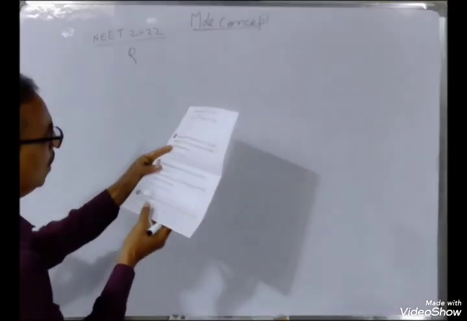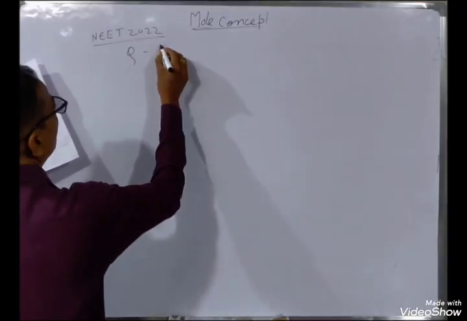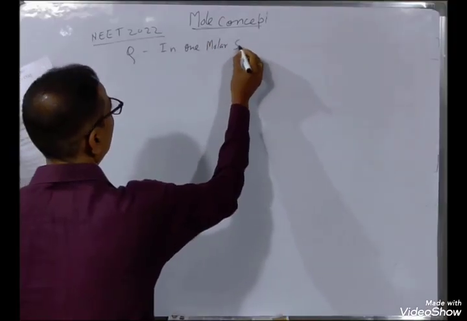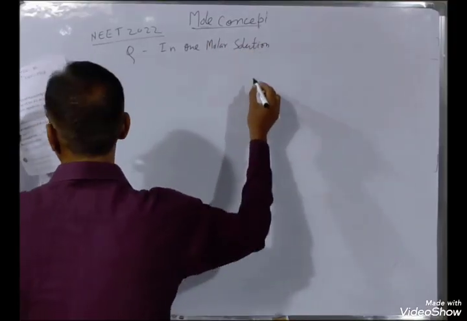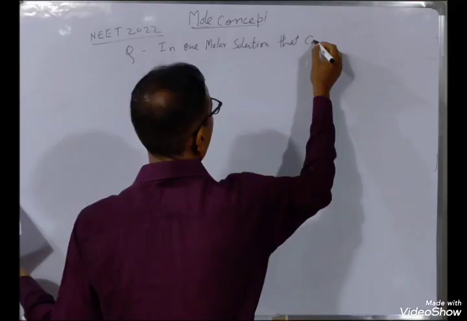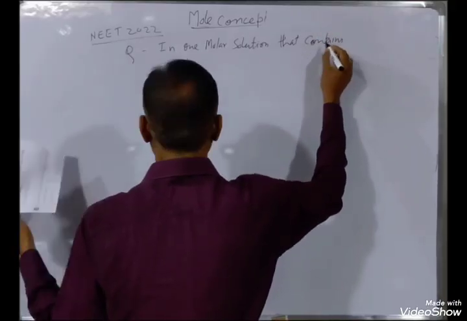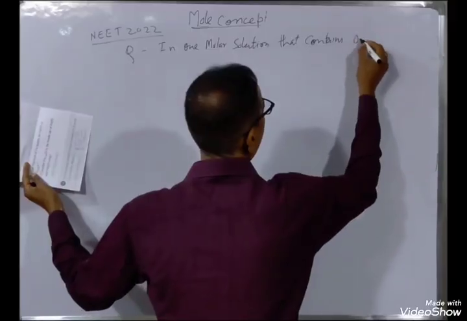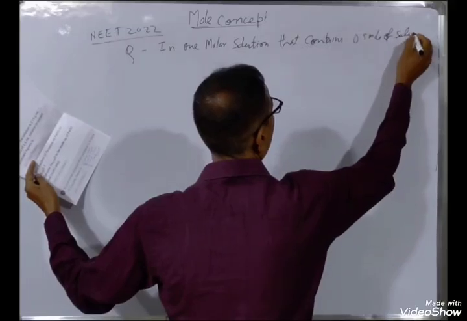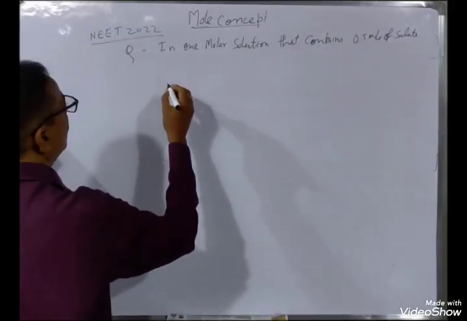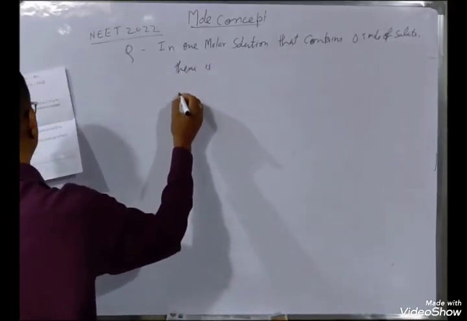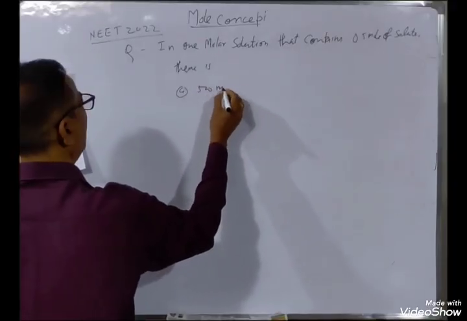The question is, a 1 molar solution that contains 0.5 moles of solute has, and the options are: number A, 500 ml solvent.